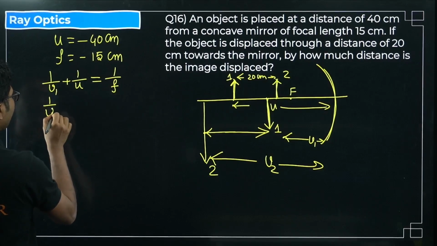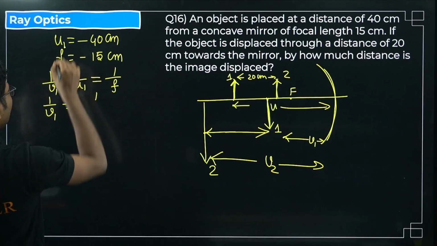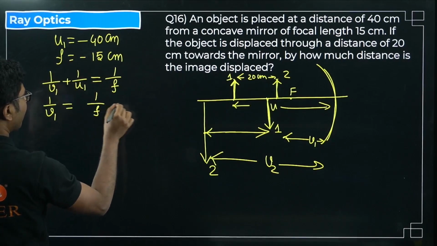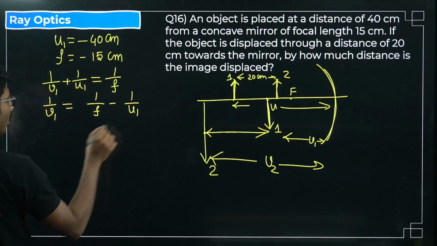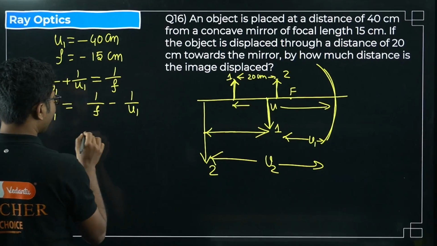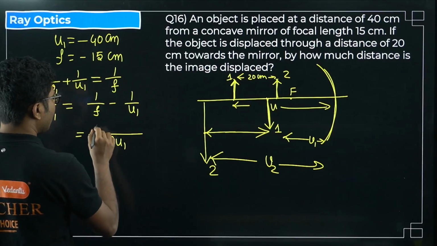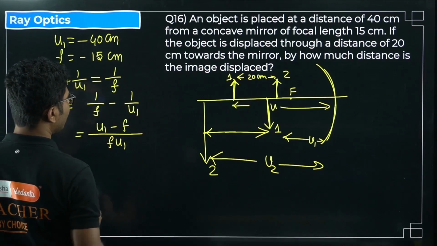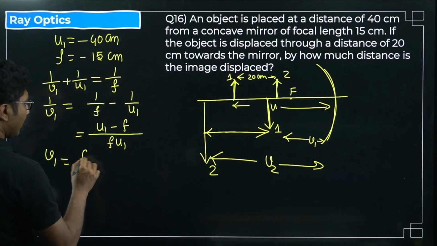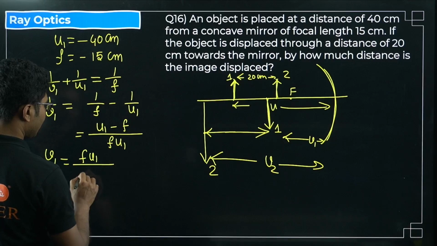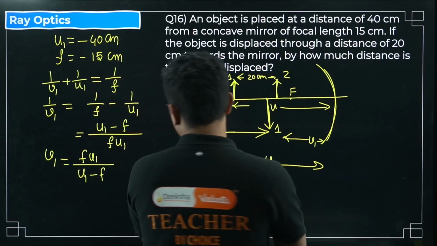Or 1 by V1 is equal to 1 by F minus 1 by U1, or let me generalize it, that will help us to solve both the values quickly. So 1 by V1 equals U1 minus F over F U1. Okay, so V1 is basically F U1 by U1 minus F, right? So this is the formula.